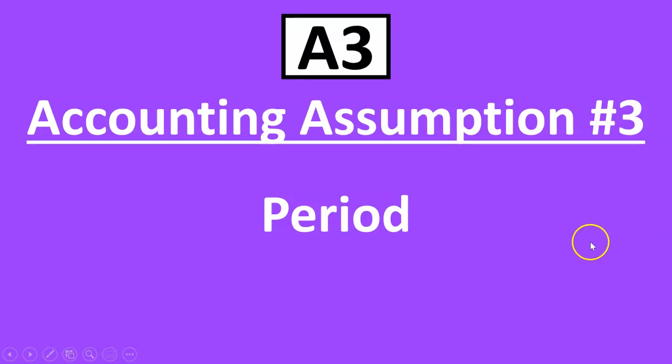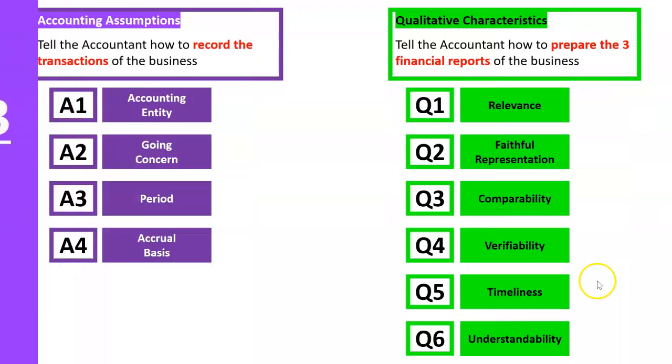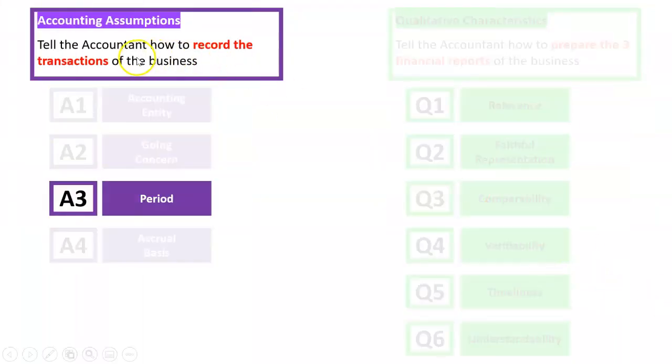Accounting assumption number 3, or A3, is the period assumption. So we're looking at our accounting assumptions group. These are the ones that tell us how to record the transactions, and we've got our third one here, period.